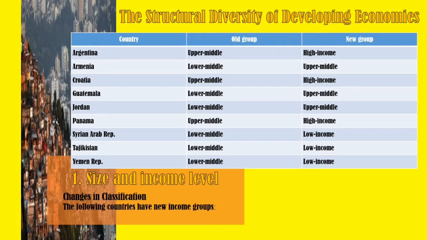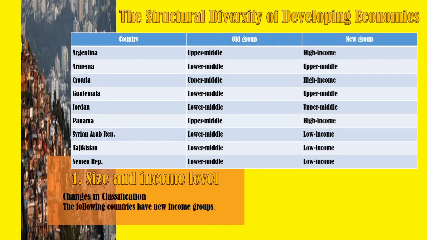Now let's have a comparative study of the structural diversity of developing economies. First is as to the size income level. So as we discussed earlier, there are some changes in their classification depending on their GNI per capita.